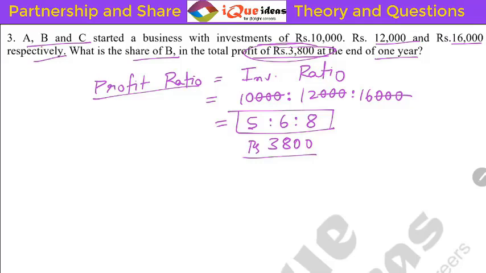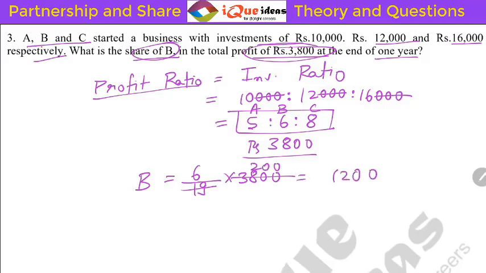What do we have to find? We have to find the share of B. We can actually find the share of each one. The share of B will be this one. This is B. This is A. This is C. So B's share will be equal to 6 divided by 5 plus 6, 11 plus 8, 19 into 3,800. Now 19 2s is 38. So it is 200 into 6, that is 1,200 rupees. All right. So the profit share of B in this case is 1,200 rupees.